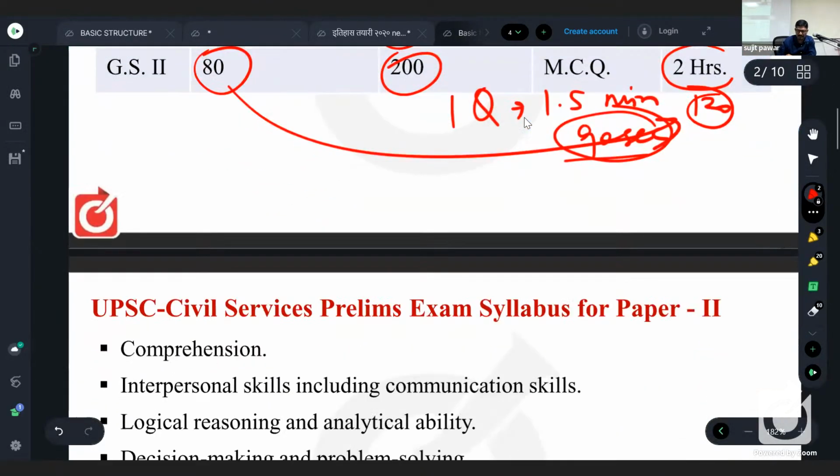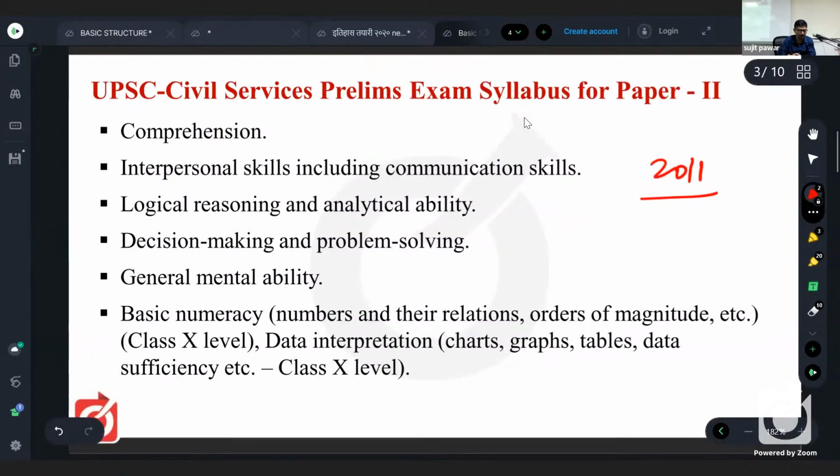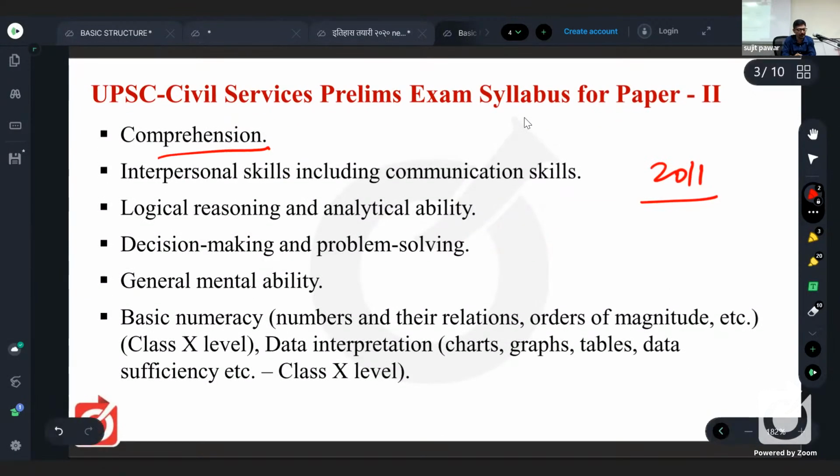So the syllabus for the second paper, as it was introduced in 2011, had 7 points. First is comprehension, then second is interpersonal skills, including communication skills, then logical reasoning and analytical ability, decision making and problem solving, general mental ability, and basic numeracy along with data interpretation.